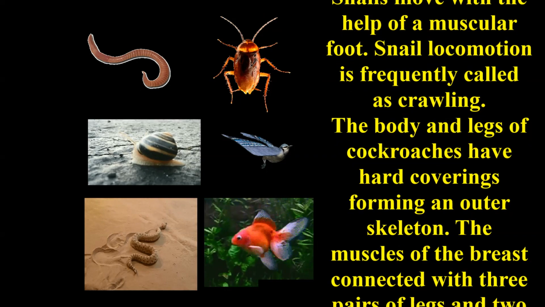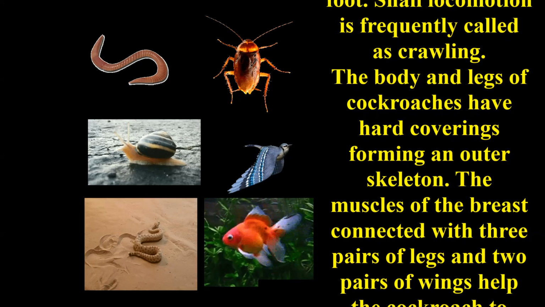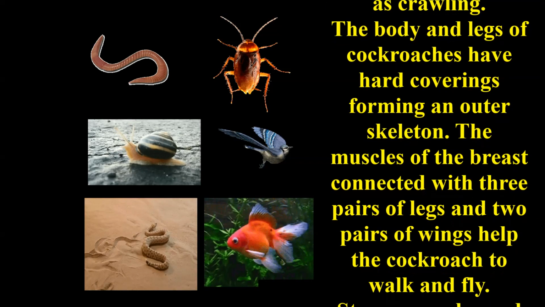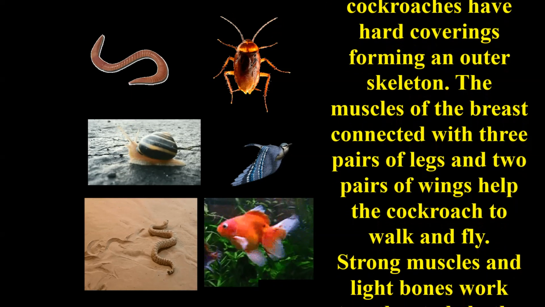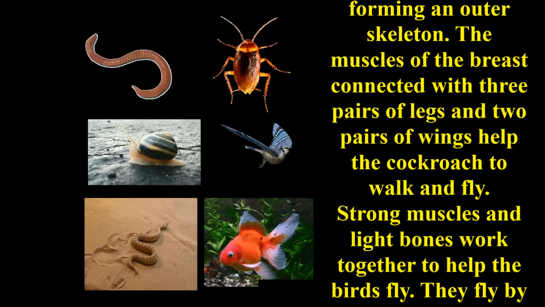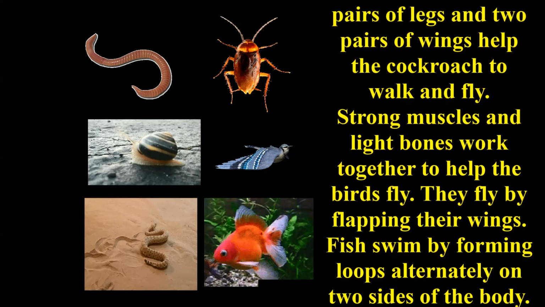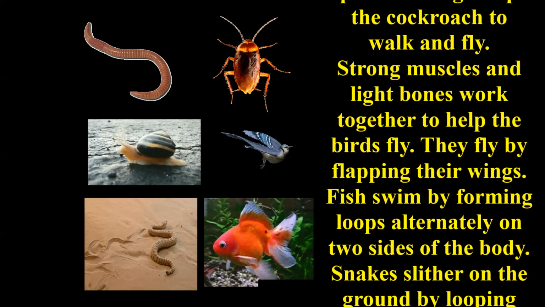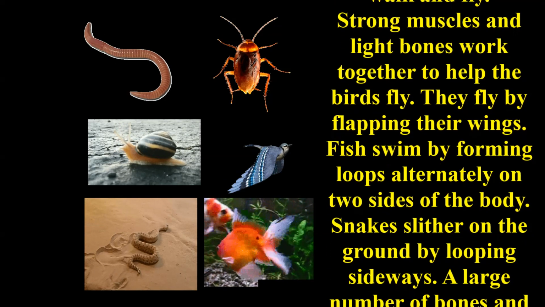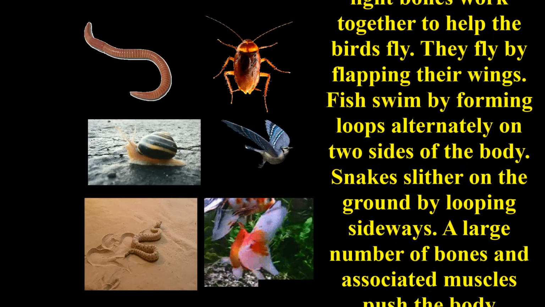The body and the legs of cockroaches have a hard covering forming an outer skeleton. The muscles of the breast connected with 3 pairs of legs and 2 pairs of wings help the cockroach to walk and fly. Point 4. Strong muscles and light bones work together to help birds to fly. They fly by flapping their wings.